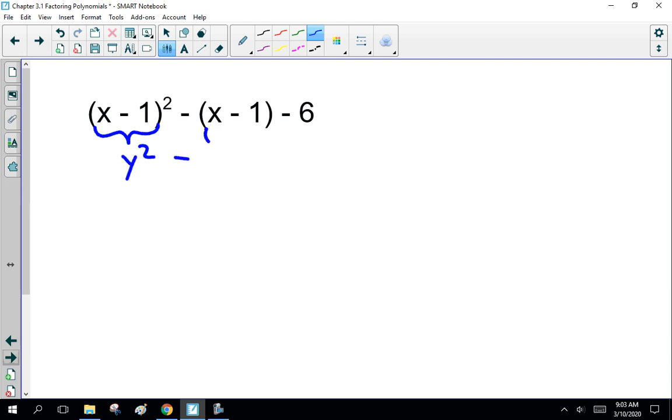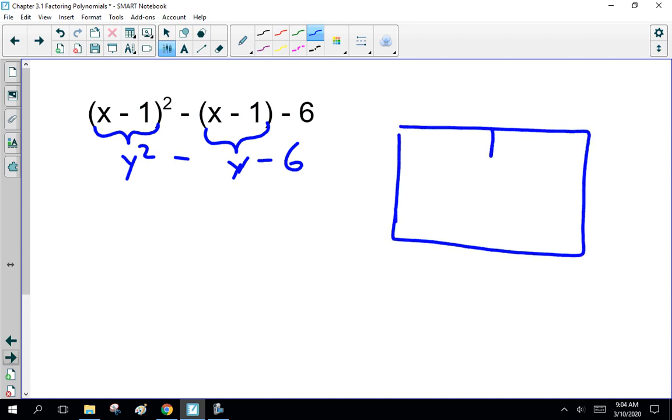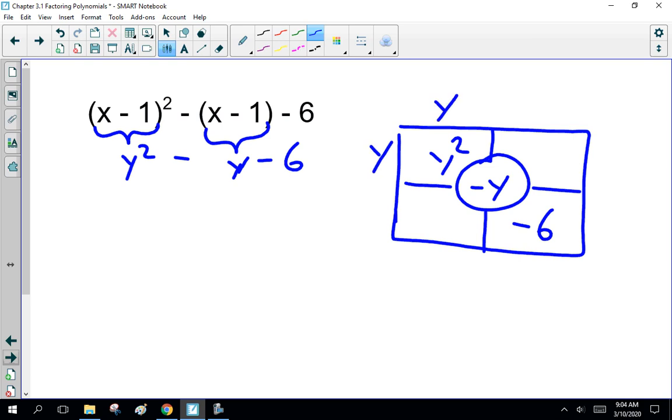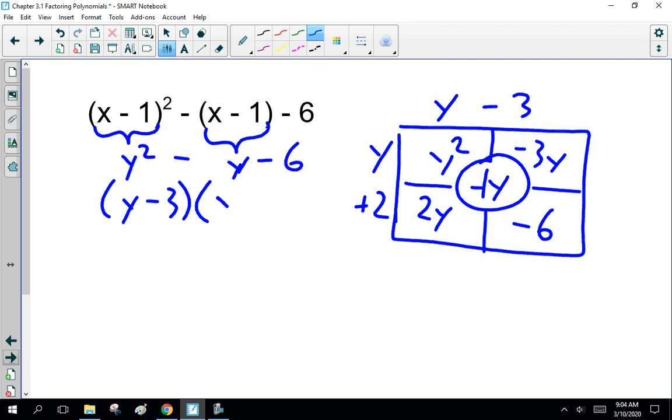y squared minus y minus 6. Okay, now two numbers that multiply together to be minus 6, but add to be minus 1: minus 3 plus 2. So this is y minus 3 times y plus 2.